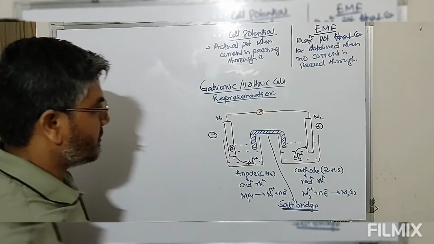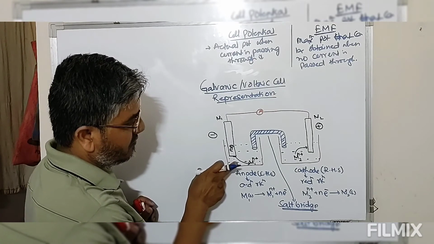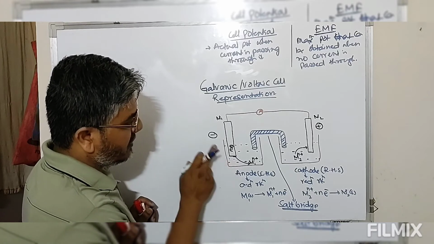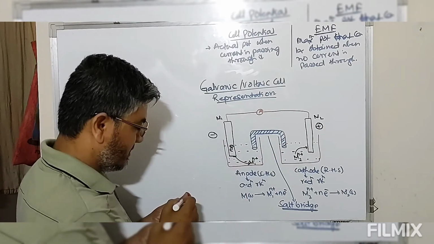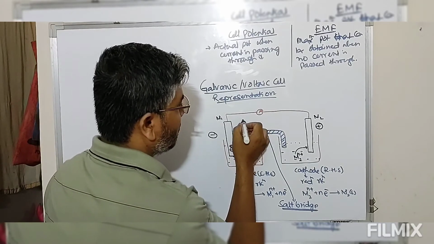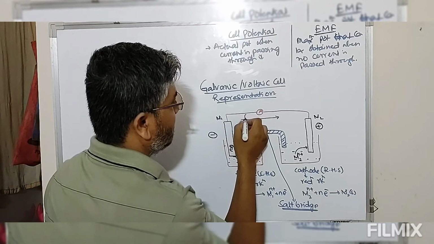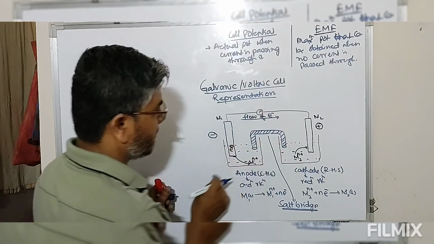So now look at this, during this process, in this cell, electrons move from the negative electrode to the positive electrode in the external circuit. So this is the direction of flow of electrons.